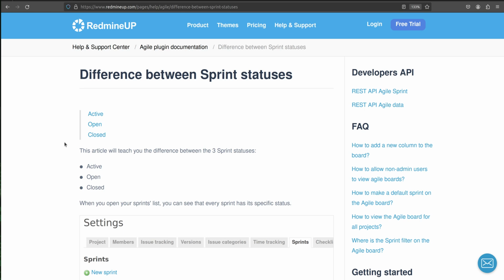In this video I'm going to show you the difference between sprint statuses of the Agile plugin. So there are three: active, open and closed. These statuses are predefined, so there is no way to change them. They are by the design of the plugin.